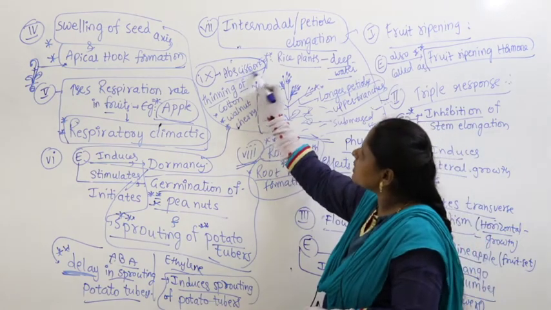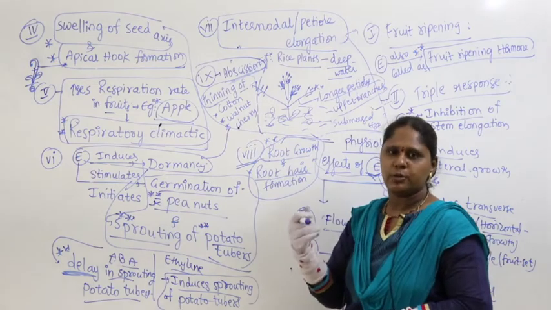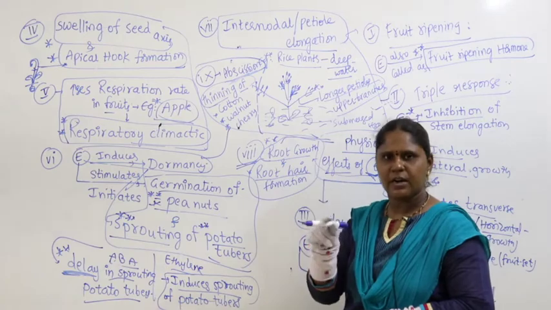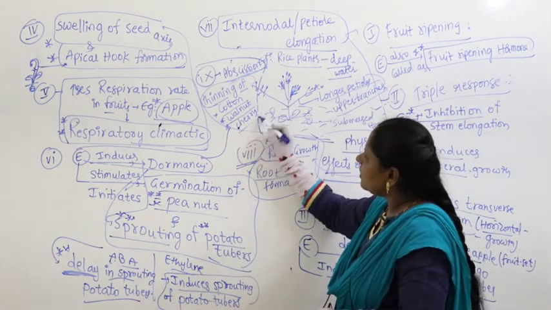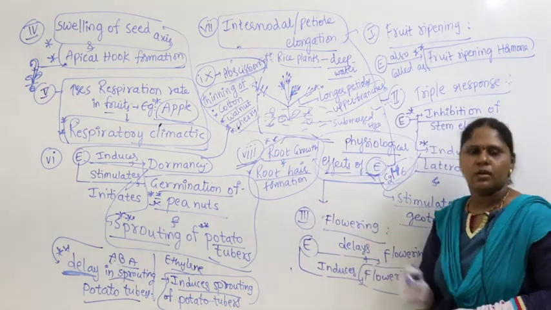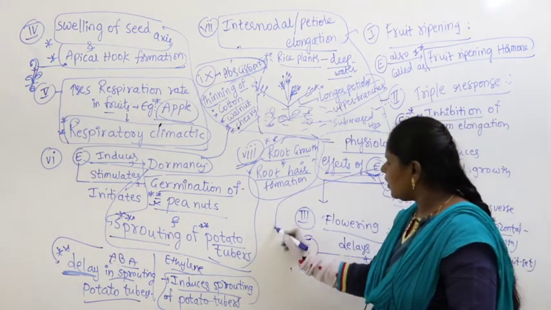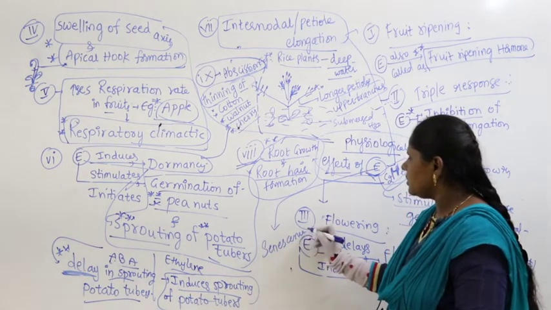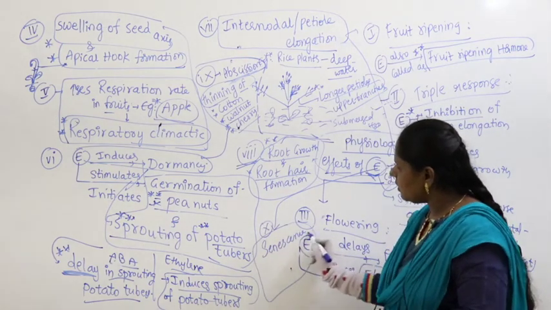Ethylene causes abscission, especially thinning of cotton, walnut and cherry. Thinning means not much productivity. Cotton yield will come down, very thin. So this is what you find in case of ethylene, right? Apart from this, ethylene is also responsible for, 10th point I am writing here, senescence.